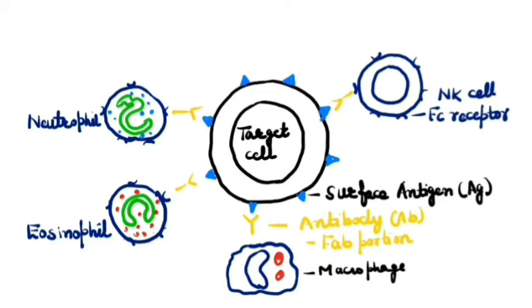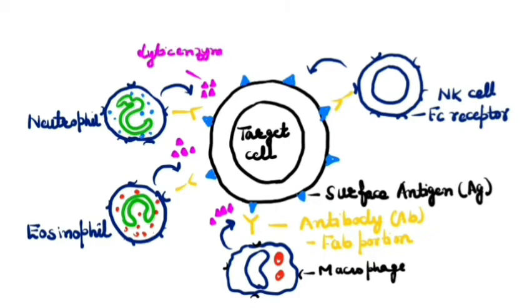So here you can see neutrophils, eosinophils and macrophages release lytic enzymes causing damage to the target cell. In addition, NK cells and eosinophils release perforin causing perforin mediated membrane damage to the target cell.